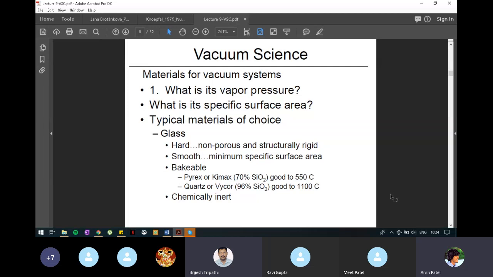It should be low enough that we do not observe leaks. Yes, it should not evaporate by itself inside the chamber. It should have low vapor pressure. If I tell you three different materials at room temperature, at atmospheric pressure, which one has high vapor pressure, you have to tell me.